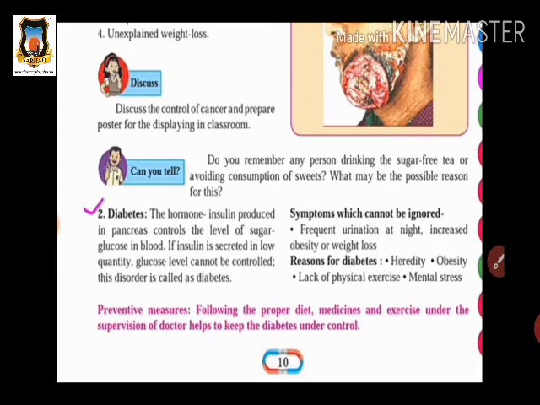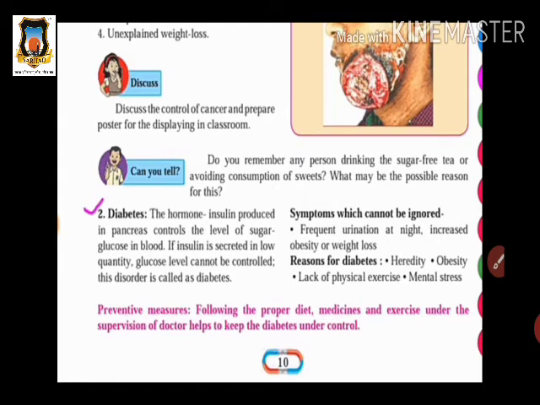In our digestive system there is a gland, the pancreatic gland, and in this pancreas there is a secretion of a hormone named insulin. Which hormone is secreted by the pancreas? That is insulin. And insulin helps to control the sugar, that is the glucose level, in our blood. If insulin is secreted in low quantity, then what happens? The glucose level cannot be controlled in the blood, and this disorder is called diabetes.